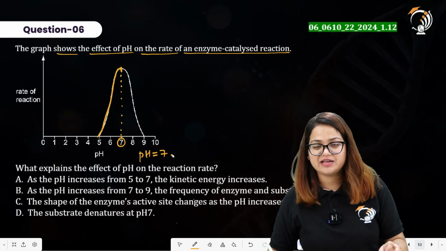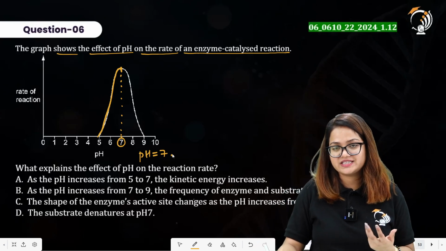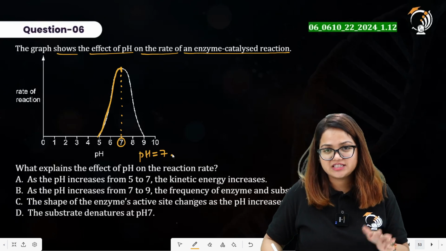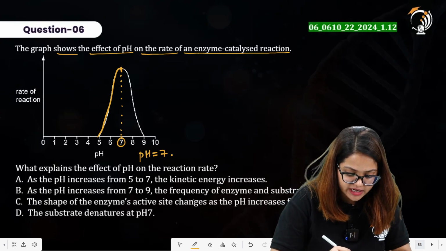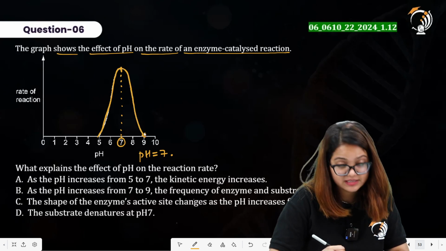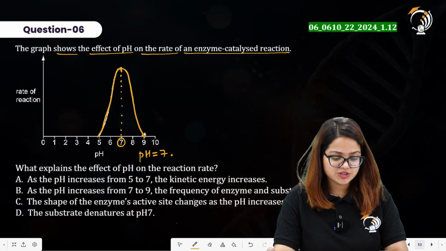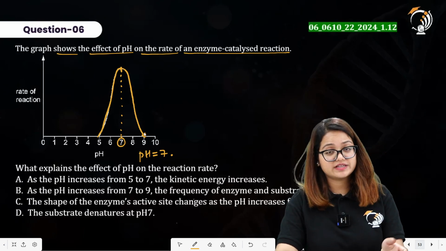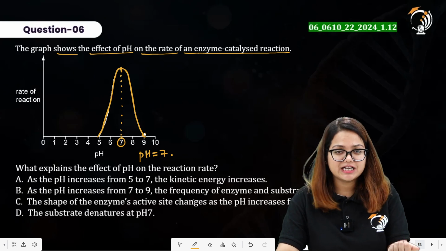That means the enzyme has its maximum activity at this pH, beyond which it shows a decrease in rate of reaction, or decrease in its activity.